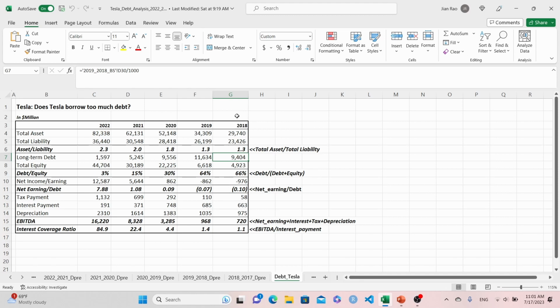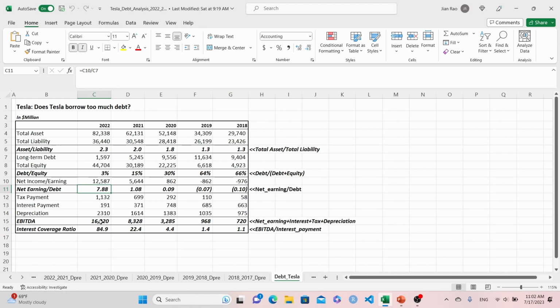So when we look at 2018 and 2019, back then we probably would ask the question, does the company really carry too much debt? Will the company have solvency issues in the future? But again, the company made significant improvement from 2018 to 2021 in net earning to cover its long-term debt.